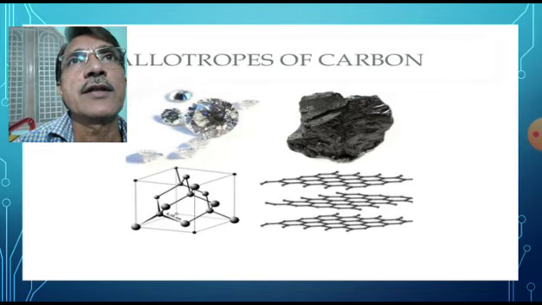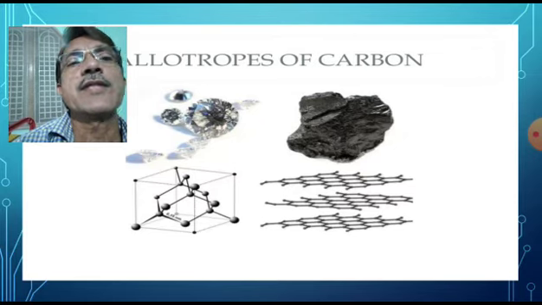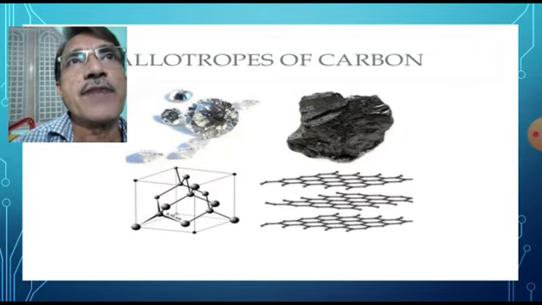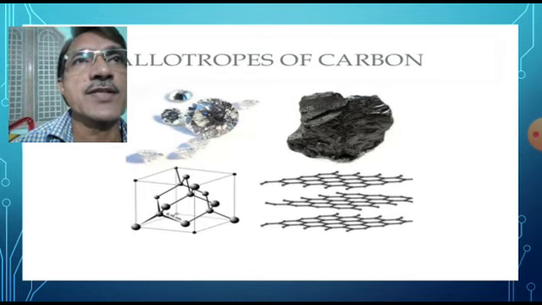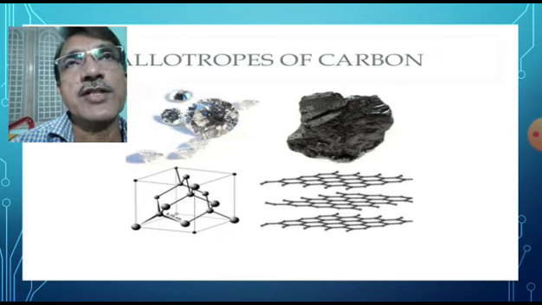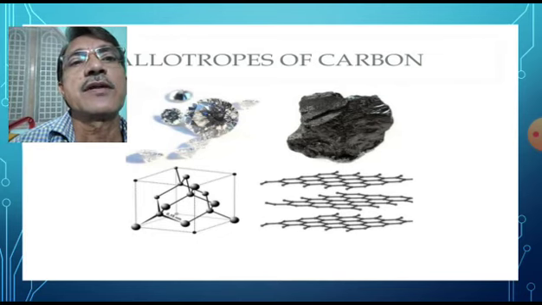It is a three-dimensional giant polymer, whereas graphite is a smooth and soft substance. Graphite consists of hexagonal layers. Graphite possesses layer-like structure. We will discuss in detail about the structures of diamond and graphite in the next slide.